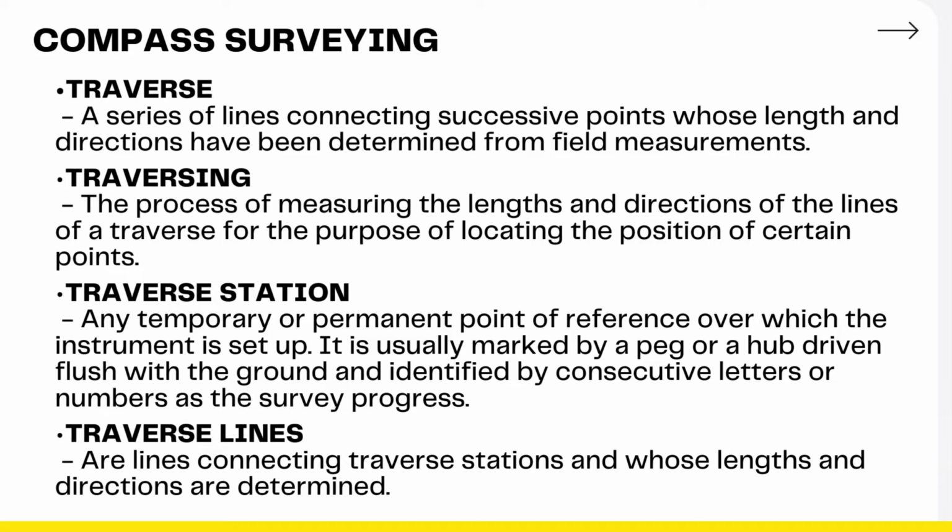Next is traversing. This is the process of measuring the lengths and directions of the lines of a traverse for the purpose of locating the position of a certain point. Next is traverse station. It is any temporary or permanent point of reference over which the instrument is set up. It is usually marked by a peg or a hub driven flush with the ground and identified by consecutive letters or numbers as the survey progresses.